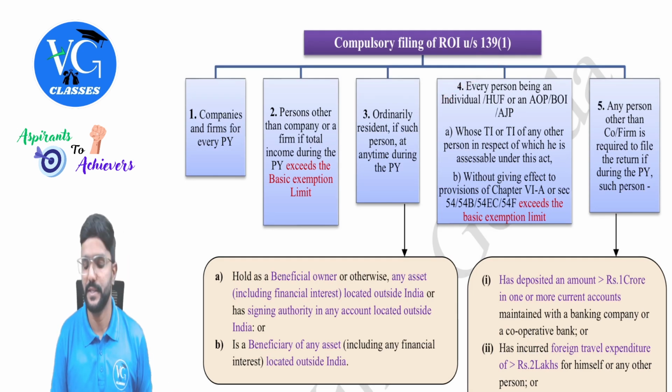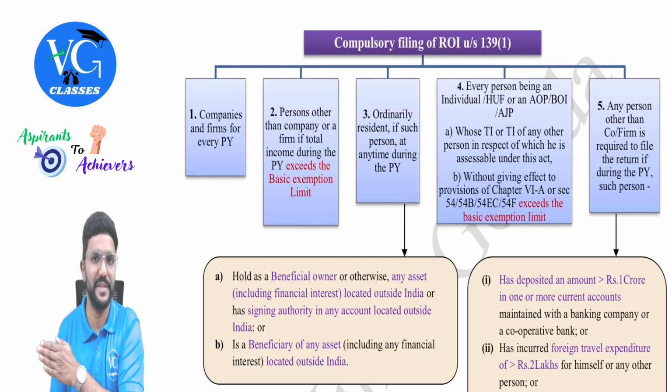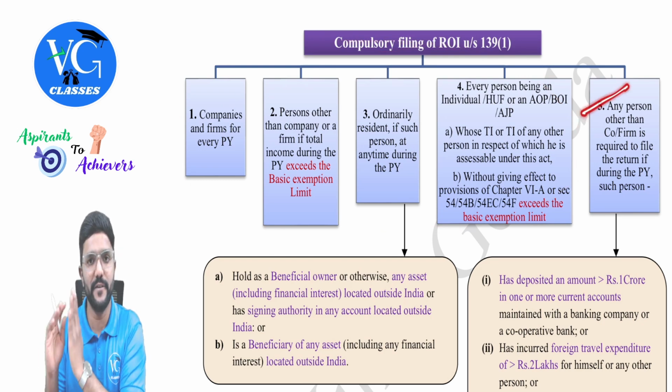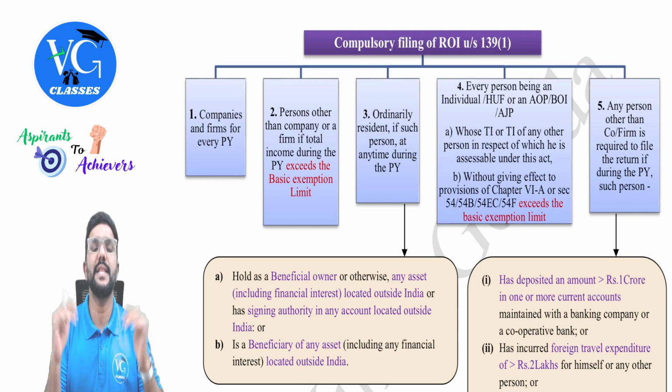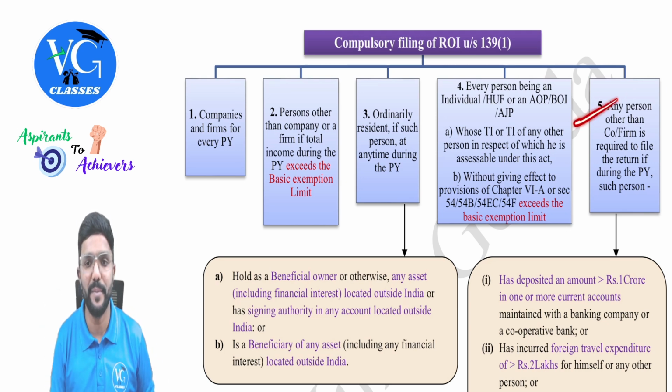Hope you got it. Yes, sir. Then fifth point, the last one. And you will check fifth point, as I already mentioned, only if assessee is not covered in the first four points, guys. So go in a sequence. Clear? So I will go and check fifth point only if I am not covered in the first four. Okay. Let me read it.